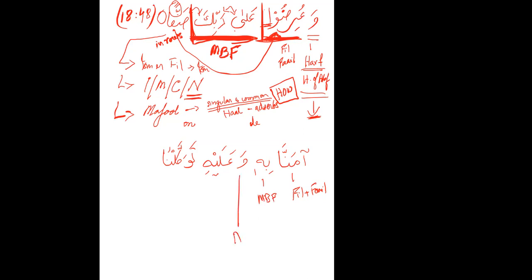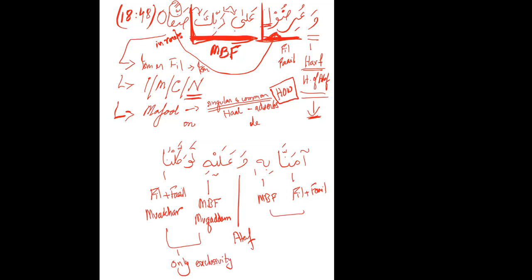This is ataf. Then you have the MBF muqaddam, and the fail plus file muakhar. So here it is only exclusivity. Here this is normal. Now I'm not going to go into the hikmah behind it, which Ustad already told us. But here you see the fail and file is after MBF, so then you have exclusivity.